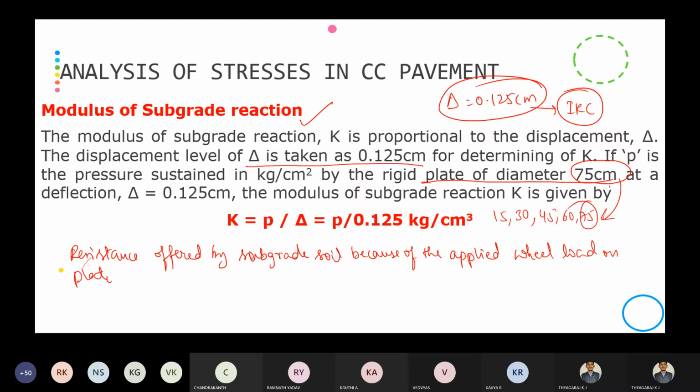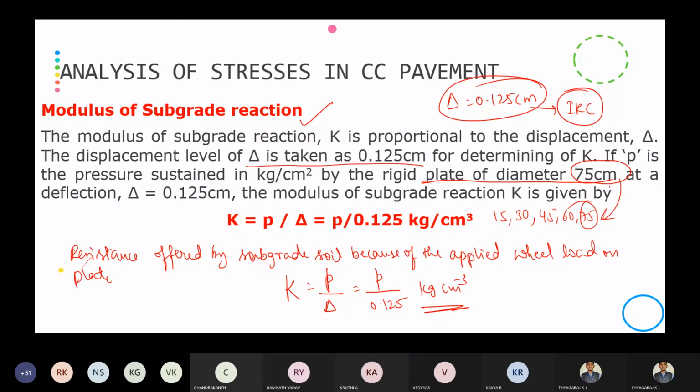The modulus of subgrade reaction is given by this equation. Kindly note down, K is equal to p by delta, small p by 0.125 kg per centimeter cube.